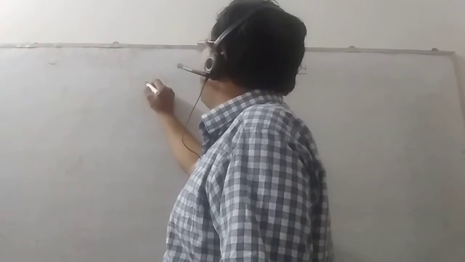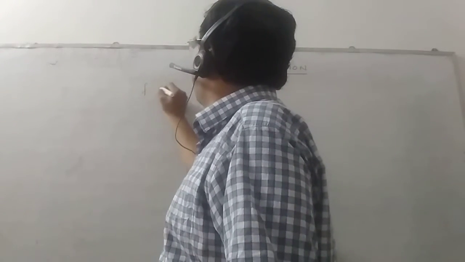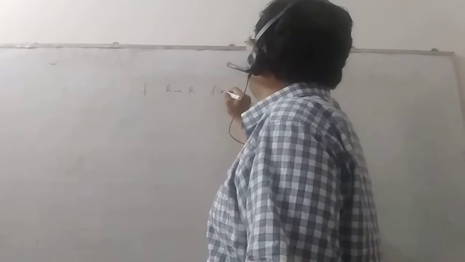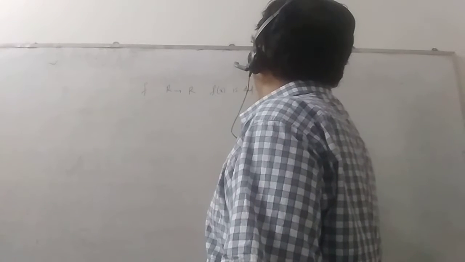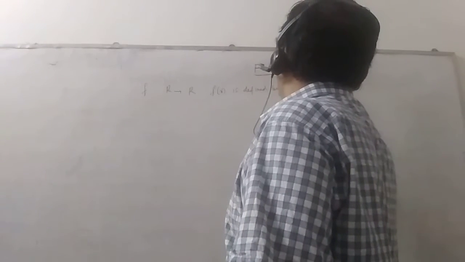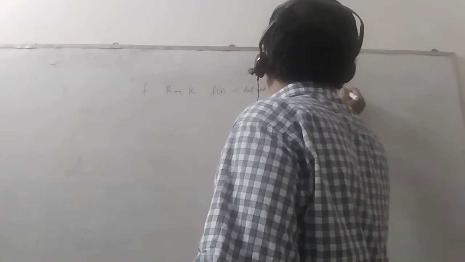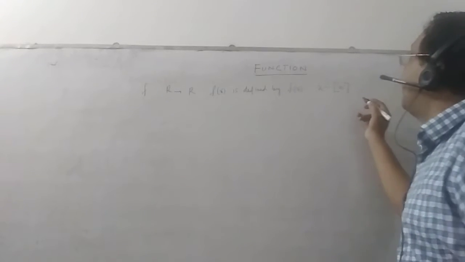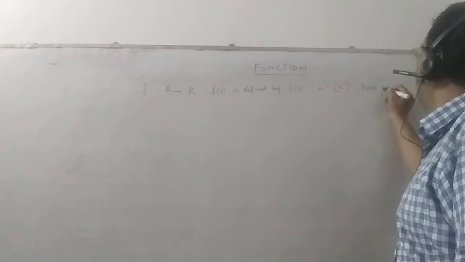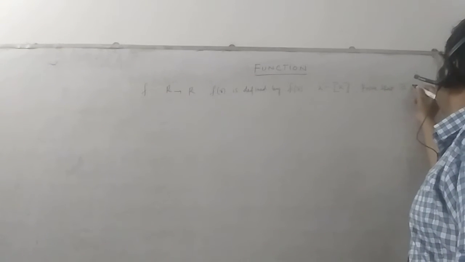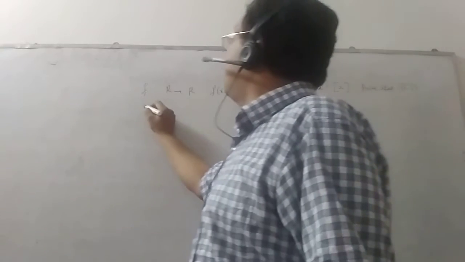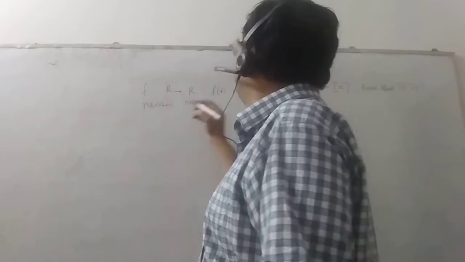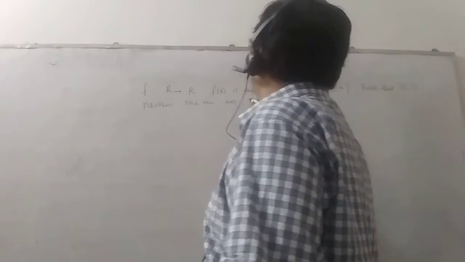If a function is defined from R to R such that a function is defined by f of x is equal to x minus box x, and we have to prove that it is neither one-one, that is many-one, nor surjective or onto.